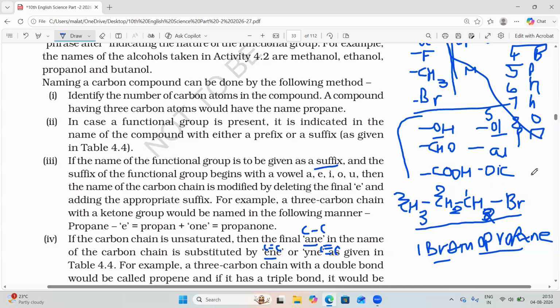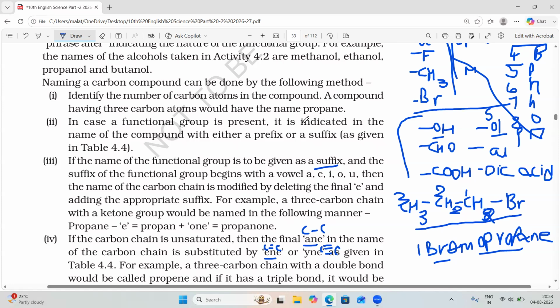So you should write oic acid when the organic compound contains a COOH group. These are very important basic rules you should know to write the nomenclature, or naming, of organic compounds.